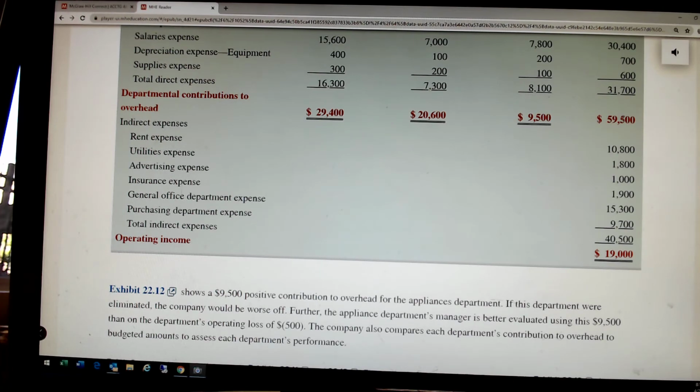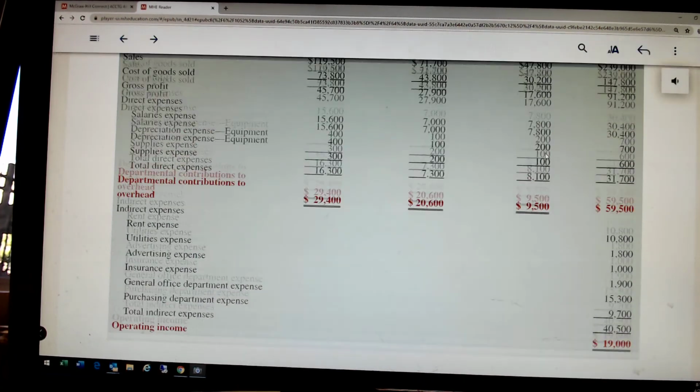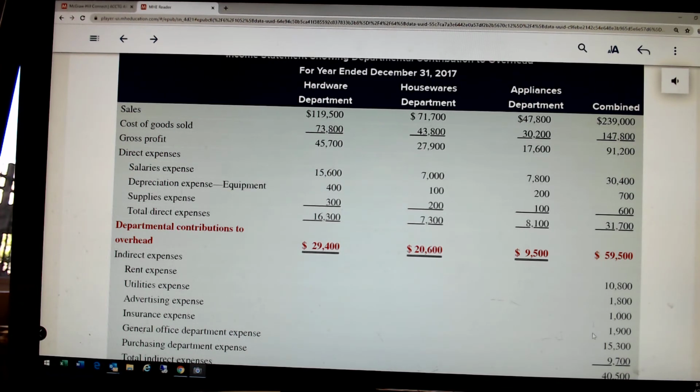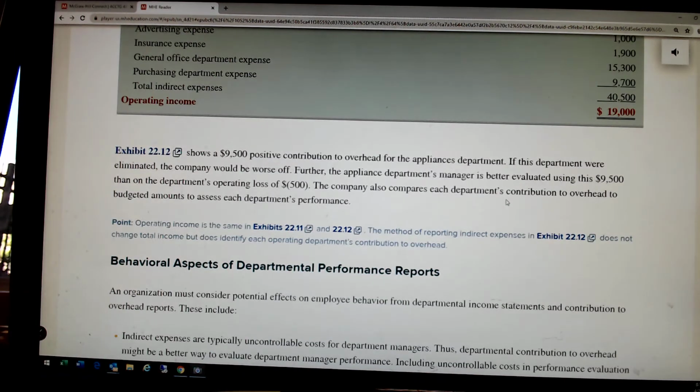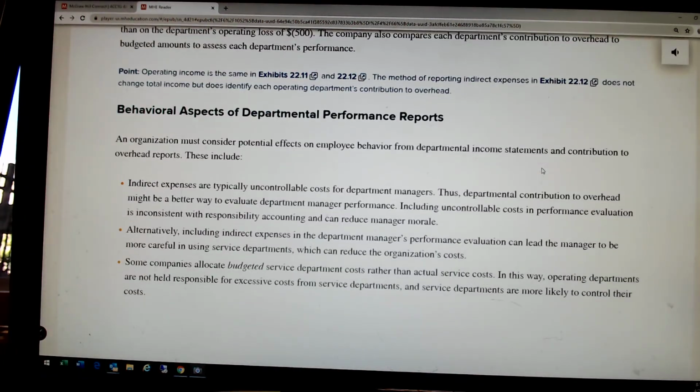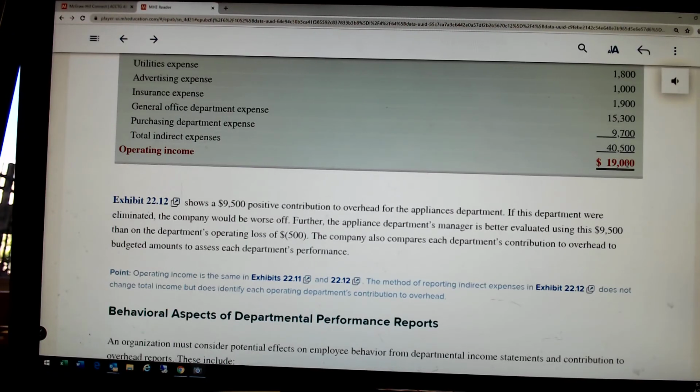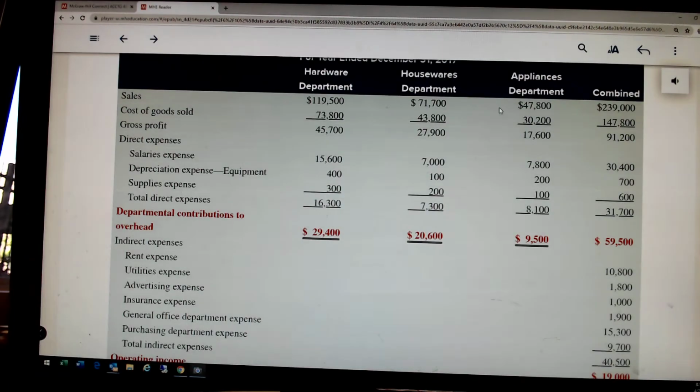But if we eliminate this department, will any of these expenses go away? And the answer is no. But these will go away. If we eliminate the appliances department, we are going to eliminate $9,500 of profit, and that's all we're going to do. And if we eliminate the hardware department, we're going to eliminate $29,400 of profit. These are the revenues and the direct expenses attributable to these departments. These are what we have control over, not these. So if we eliminate the appliance department, we're actually going to see our net income drop by $9,500, because all we're going to be eliminating is that.